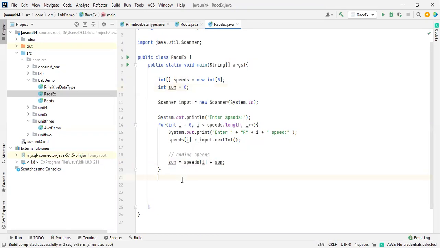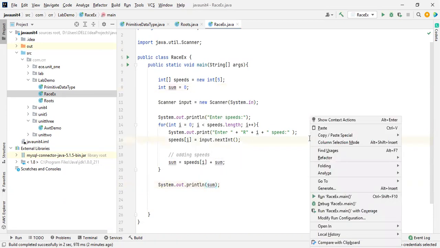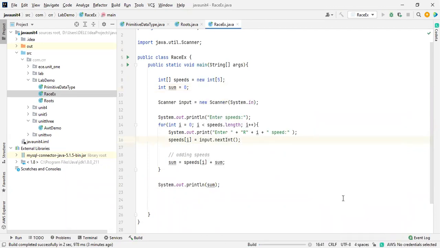So I want to check whether it is giving properly or not. Every time you have to check it out. In your examination, it is not possible. Like this is a sum. I want to find the sum over here. After completing all this, it is inside the for loop. Every time the value will be over here and it will be added again and again. Okay, I just want to run this program. See this one.